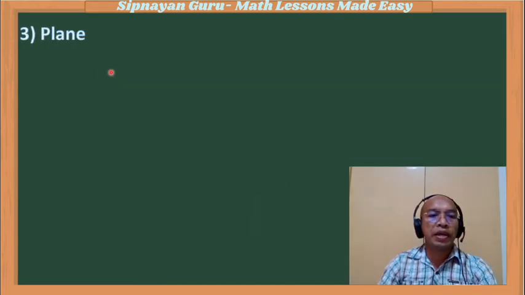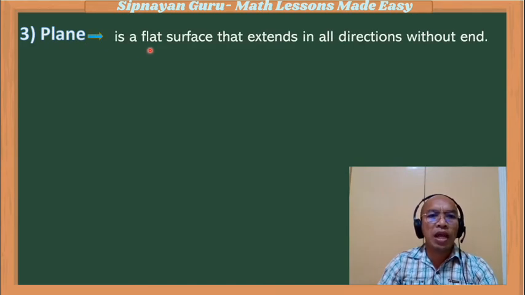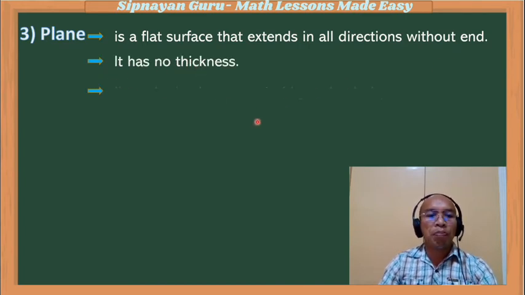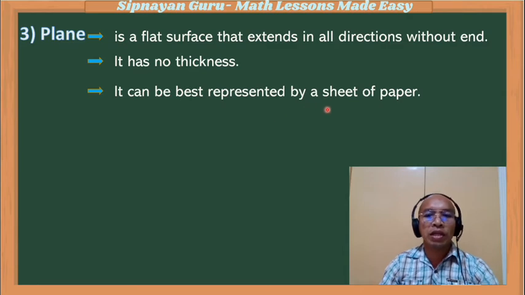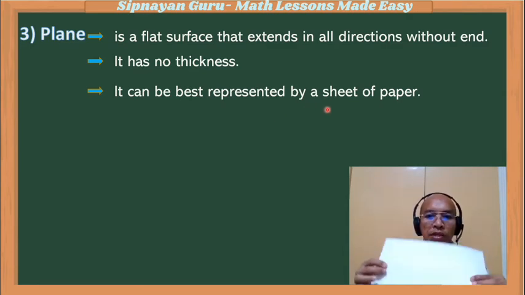So, the third undefined term is a plane. What is a plane? A plane is any flat surface that extends in all directions without end. It has no thickness. A plane can be best illustrated using a piece of paper. So suppose we have a piece of paper.